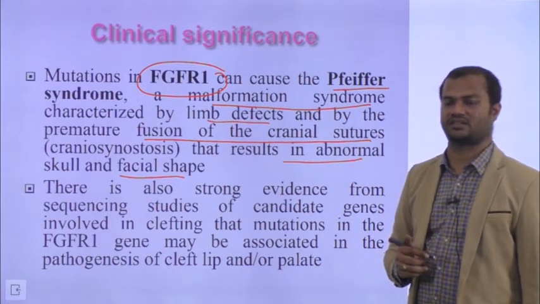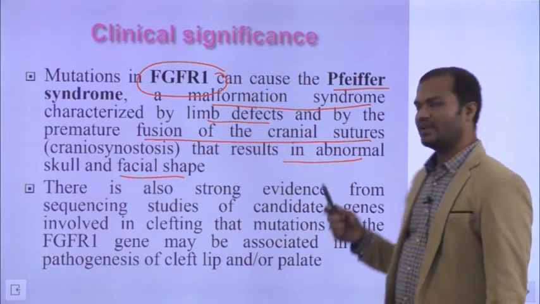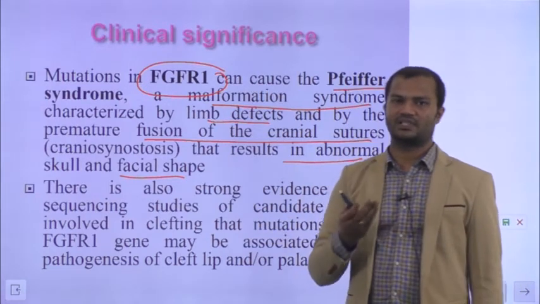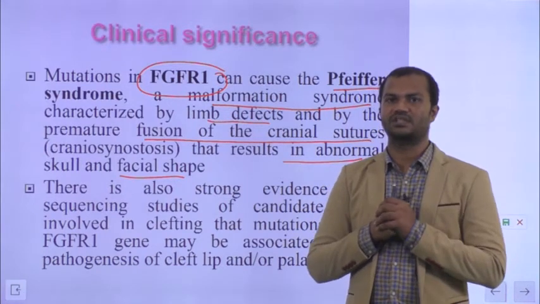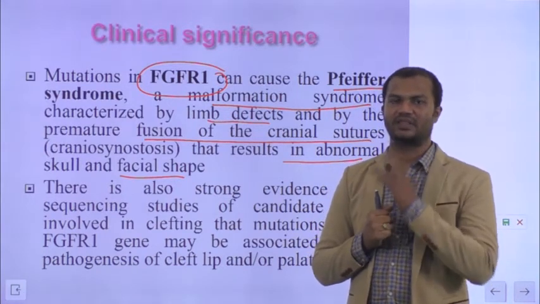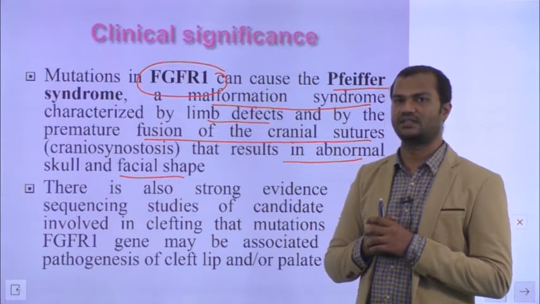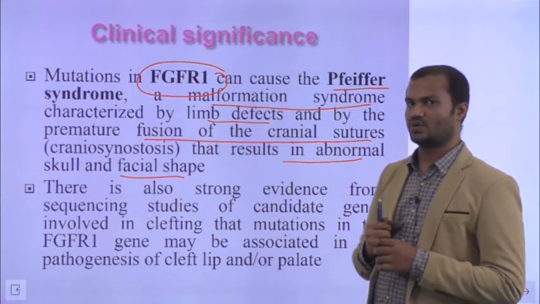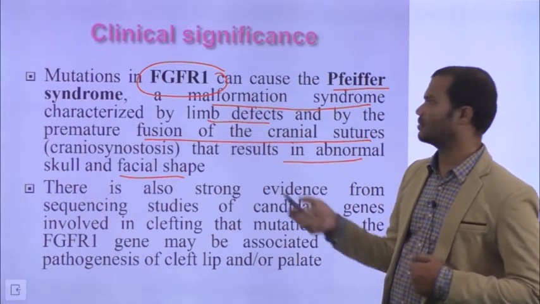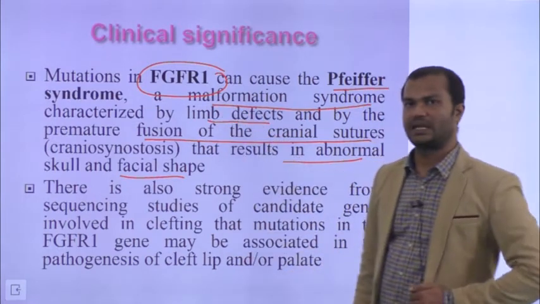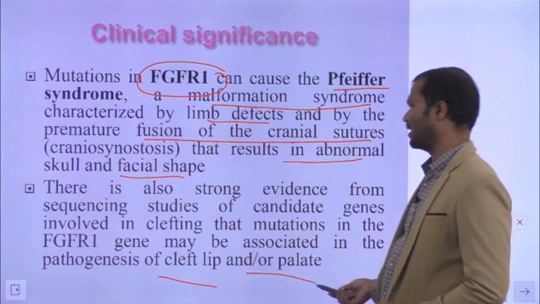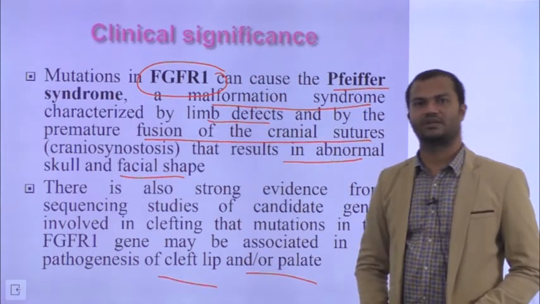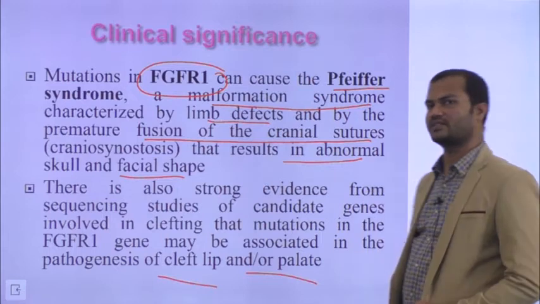developmental abnormalities. Another example, which you would have seen in some individuals, is cleft palate, wherein the fusion of cranial bones is improper and they have a gap in the jaw, mostly in the upper lip. Those are also associated with mutations in fibroblast growth factor receptor. So cleft lip or palate are also associated with mutations in fibroblast growth factor receptor 1.